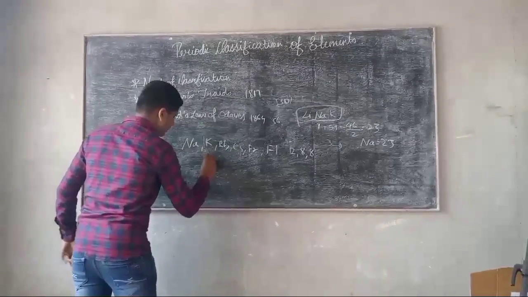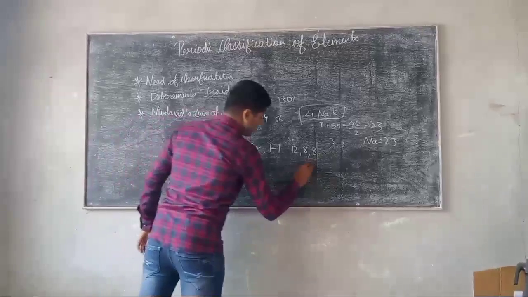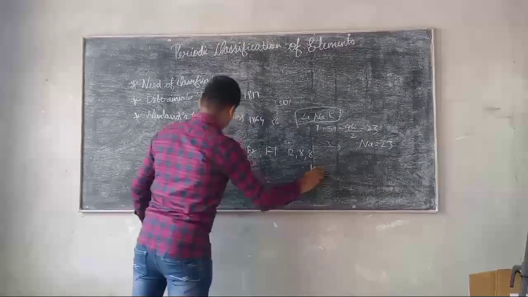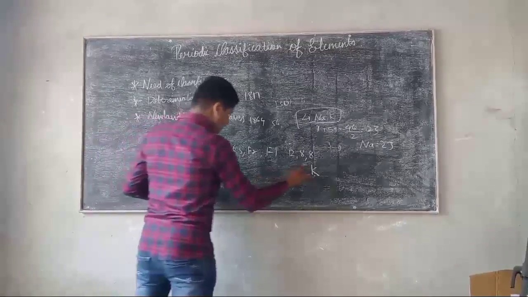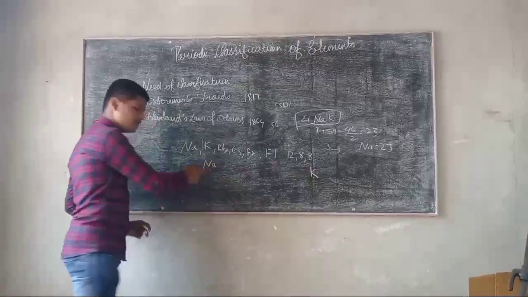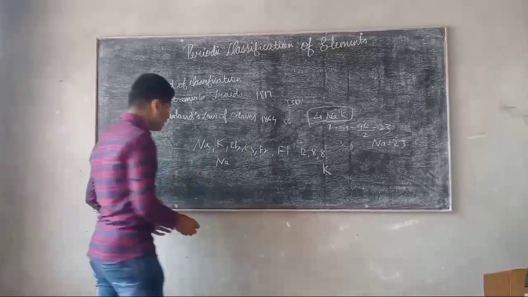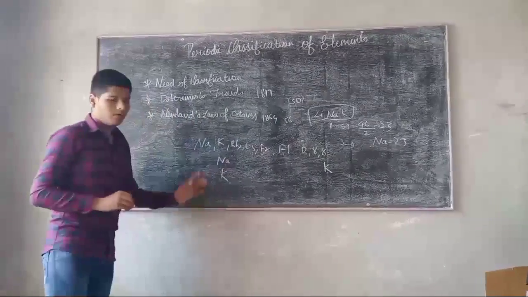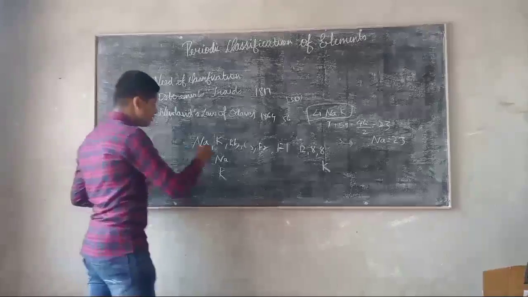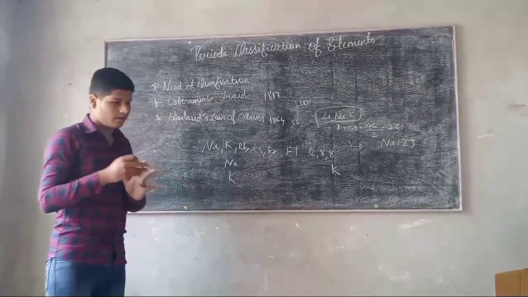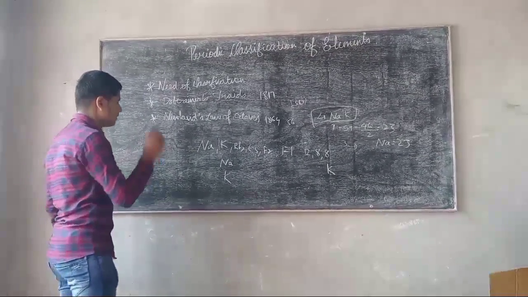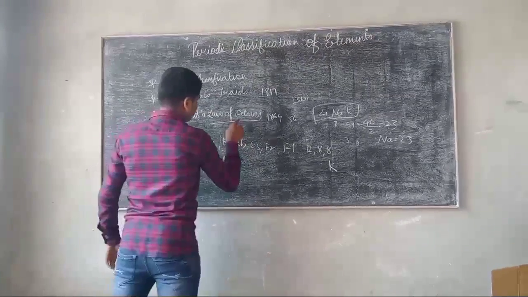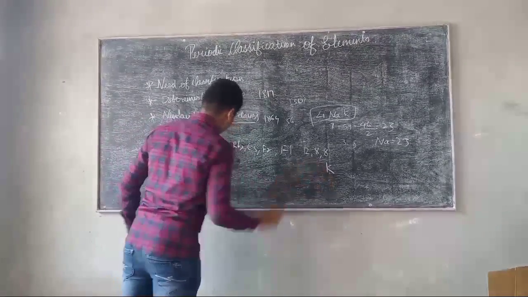Such as, if I am writing sodium here, and this is the eighth element, we can say potassium. This element showed the same properties as sodium, and so he classified them in the same group. He also arranged the known 56 elements in the increasing order of their atomic mass. He called it the law of octaves.